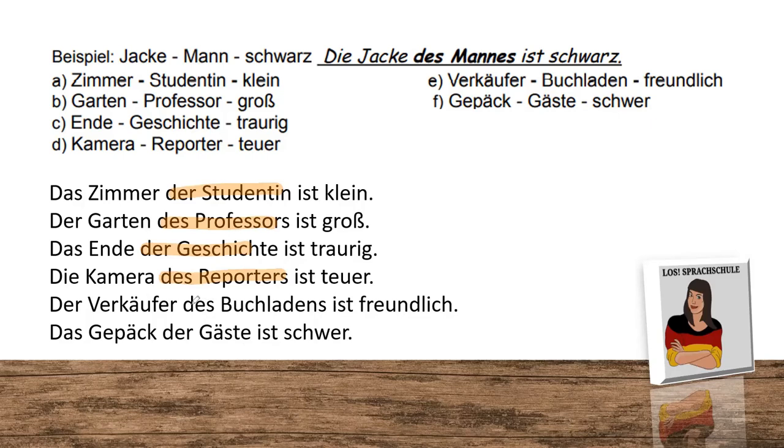Der Verkäufer des Buchladens ist freundlich. Das Gepäck der Gäste ist schwer. As you can see in example 3, it's not always a person being connected to something. So the end of the lesson, the end of the story, this is what we mean by that. It's not only a person who can be connected in genitive.